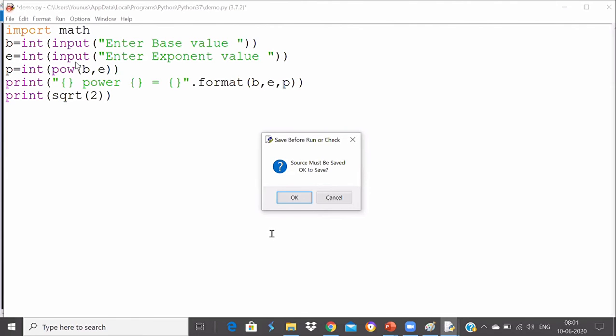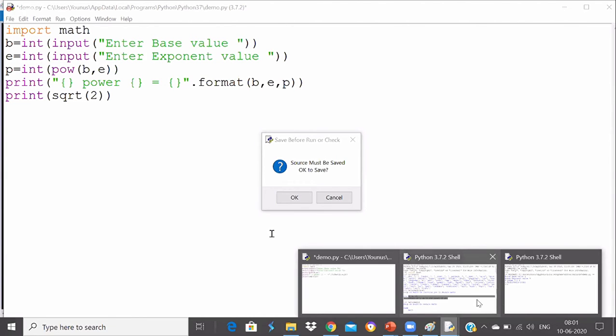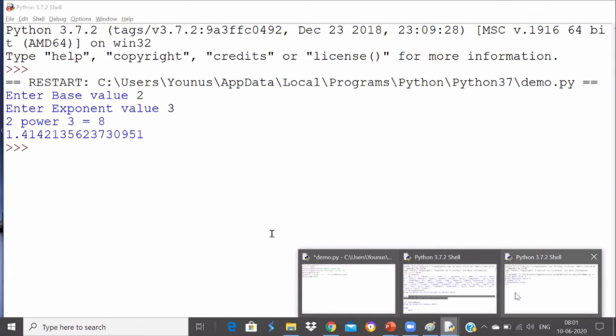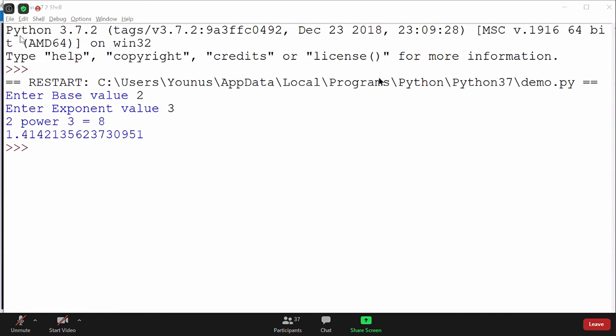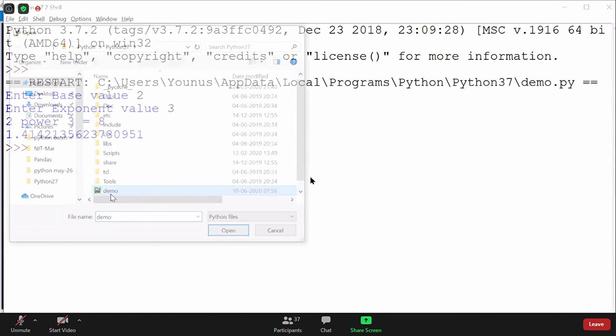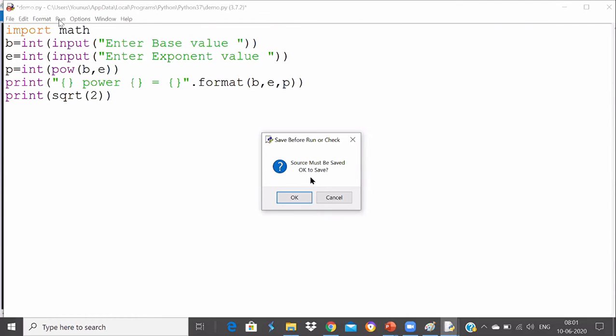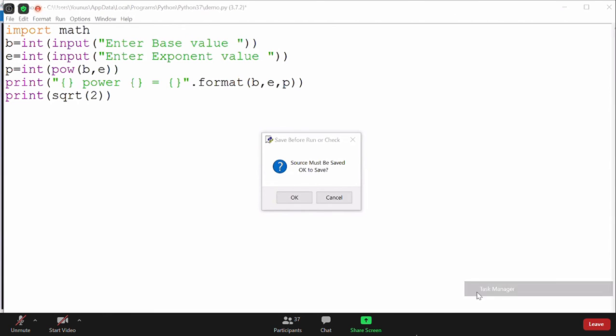So it's running now, but it got stuck somehow. Meantime, did I save or not? I don't know. Anyhow, I'll close this one. Now I will run this. It's still running. Okay, I need to use Task Manager to close that.